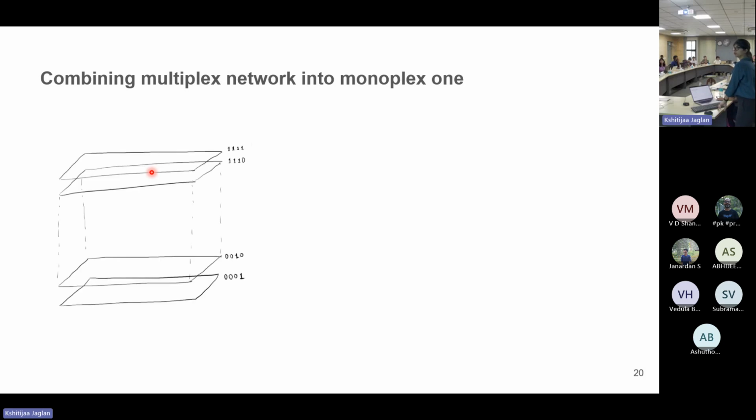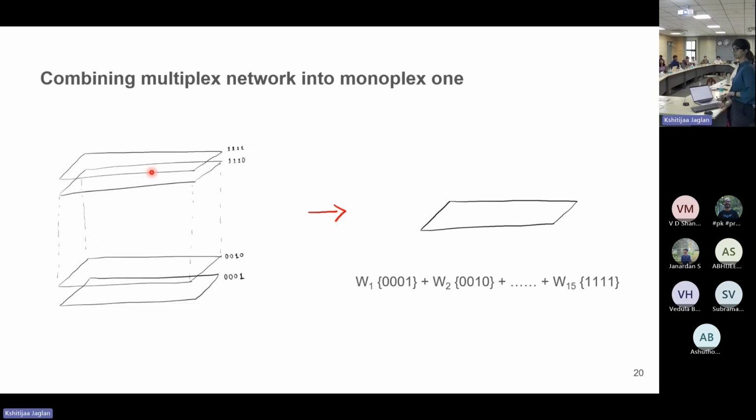Now, it can be understood in a way as we have multiple layers of networks. All of them have the same nodes, but the edges are different because edges are the ones that represent how someone is interacting with someone else. Now our task is to combine all of these layers into one, which will be the final network that we use our sampling scheme on. And how do we do that? By having one weight per layer and trying to combine all of them.